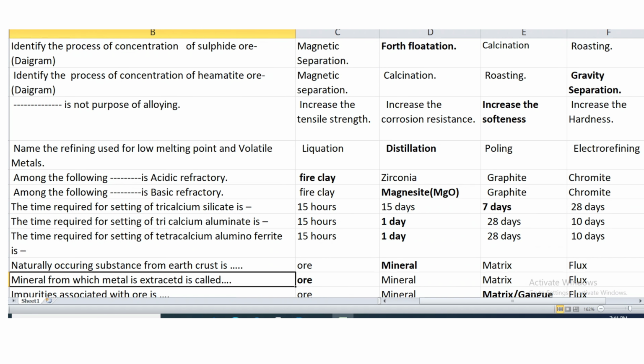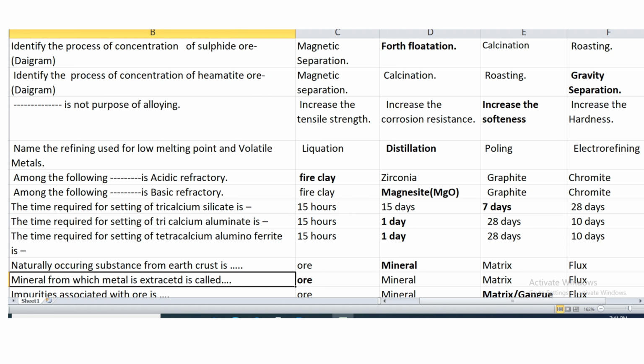Then among the following, which is the acidic refractory? Fire clay, it is acidic refractory. Among the following, which is basic refractory? Magnesite or magnesium oxide, it is basic refractory. The time required for setting of tricalcium silicate is 7 days. The time required for setting of tricalcium aluminate is 1 day, while the time required for setting of tetracalcium aluminoferrite is 1 day.